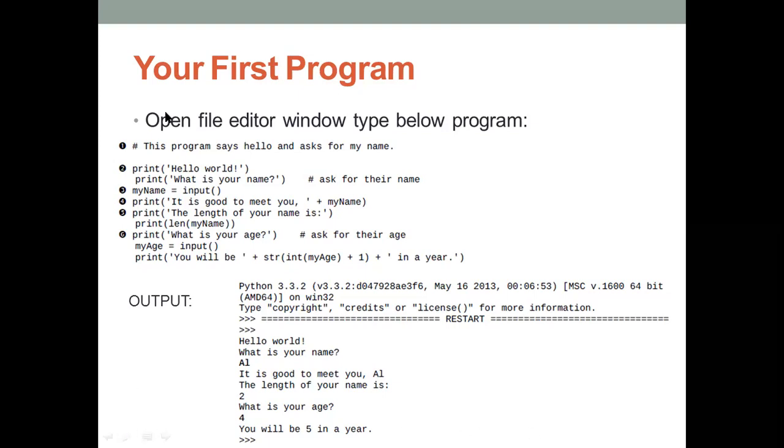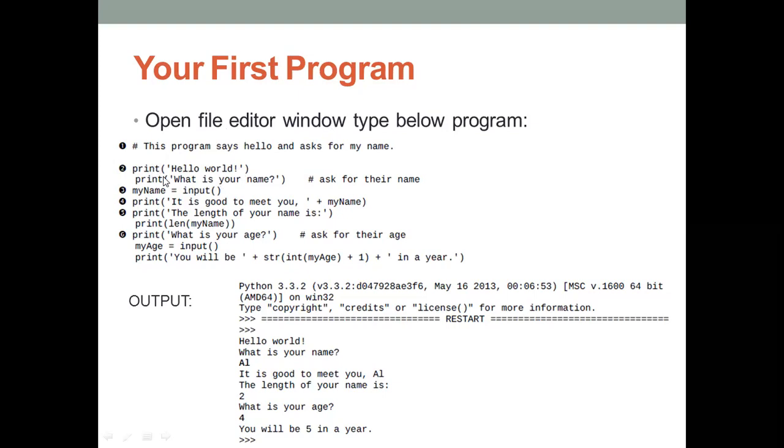Now if you read this comment, what comes to your mind? You can easily analyze: oh, this is a program to say hello and ask for my name. That's why this is the best practice. If you want to write any program, first you have to mention a comment.